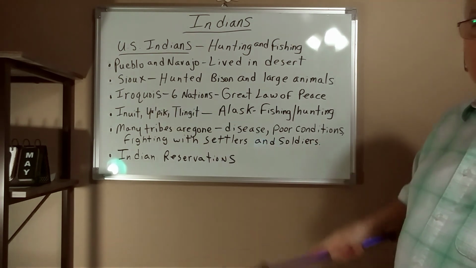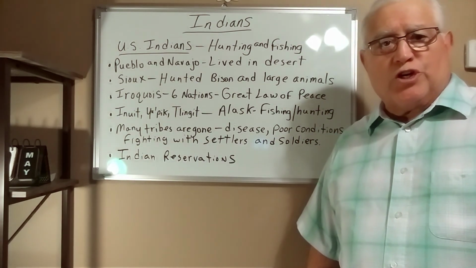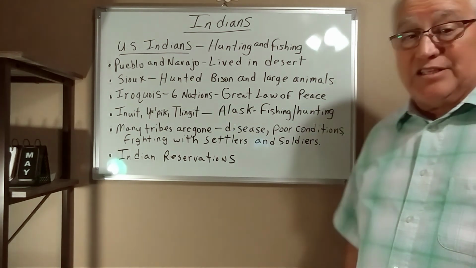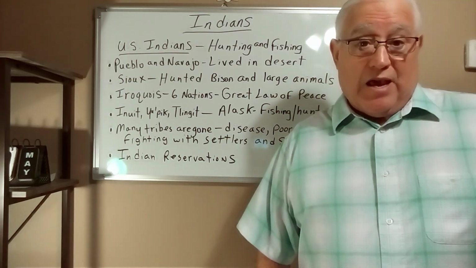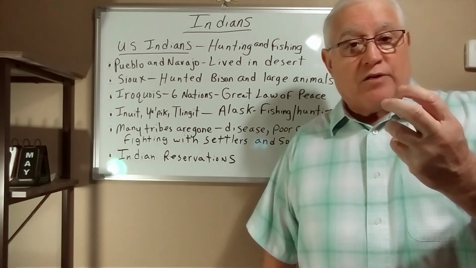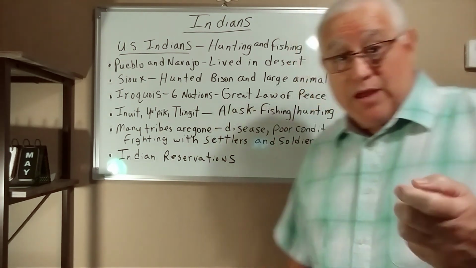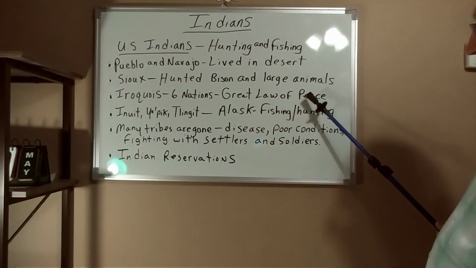Okay, then you have the Iroquois Indians. The Iroquois were also very cultured and very organized. Okay, they had 6 nations, and I say 6 nations, they must have had 6 very huge tribes, and they were very tied together, and they worked together and all that. Okay, they worked so well together they came up with the Great Law of Peace.